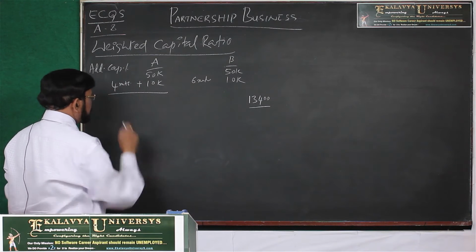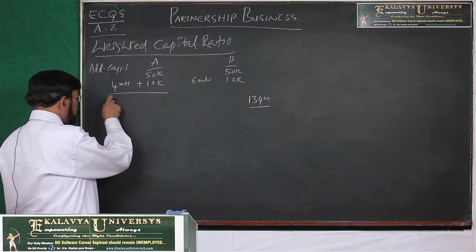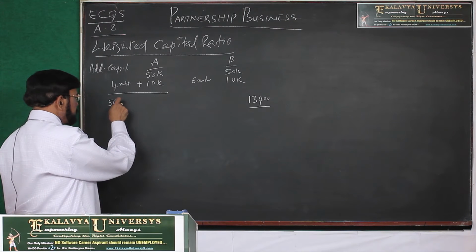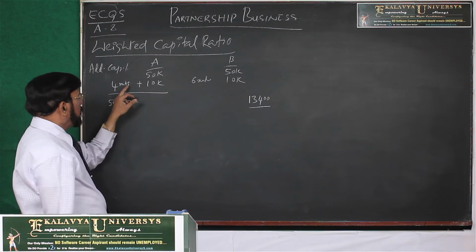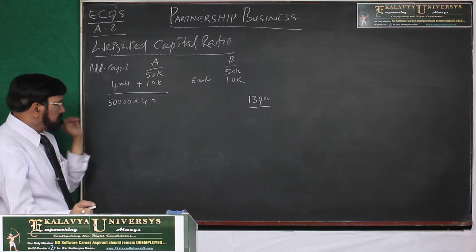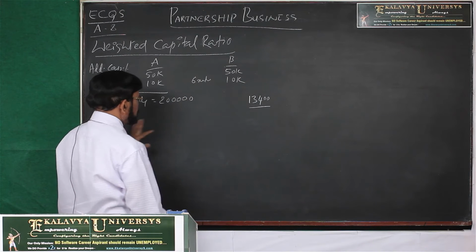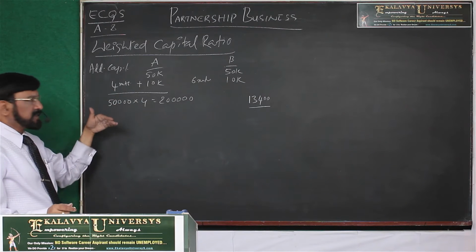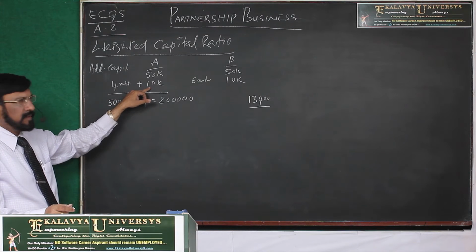Now, how to calculate weighted capital ratio? Let us consider A's case. A's first 50,000 rupees is retained for how long? 4 months. So, multiply capital into duration. It comes to 2 lakh rupees. Now, after that, what happened? 10,000 rupees additional capital is brought.